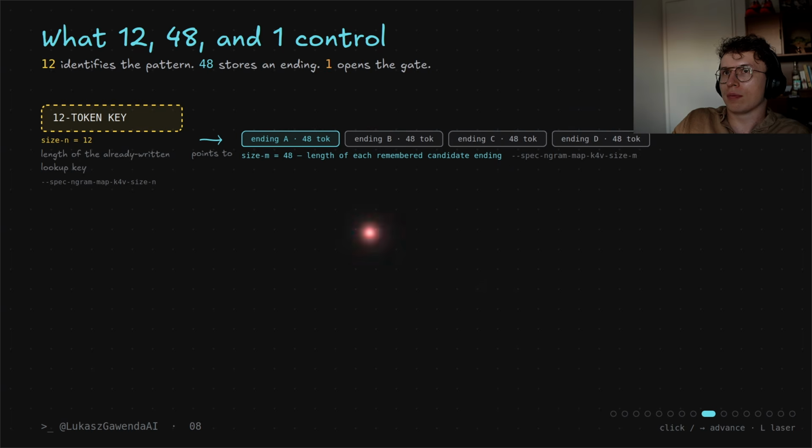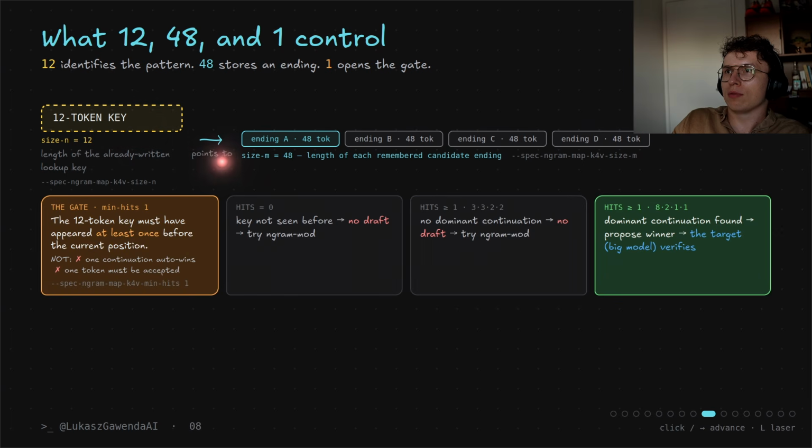We have the parameters here. For example, we have spec ngram-map K4V size n, and this is the size that we already wrote for the lookup key, so the 12. And then we point to these endings that we defined before, that this one was 8 times. Now let's look at what the conditions are. We have the minimum hit condition, so the key must have appeared at least once before the current position for this to trigger.